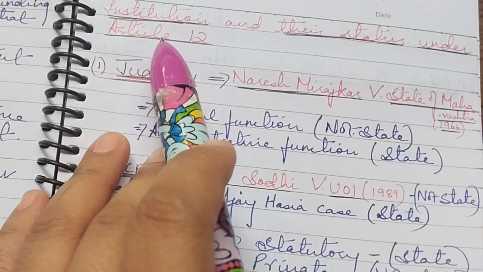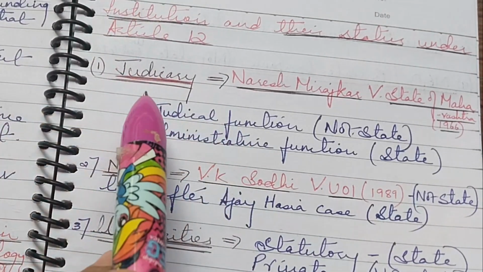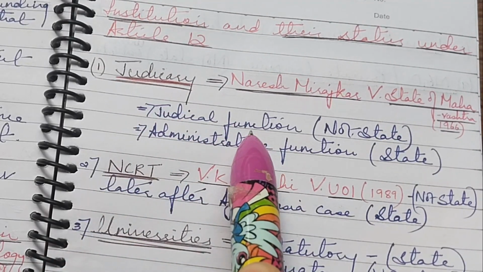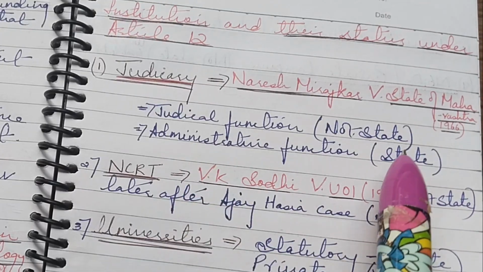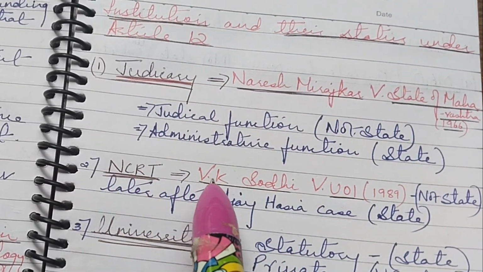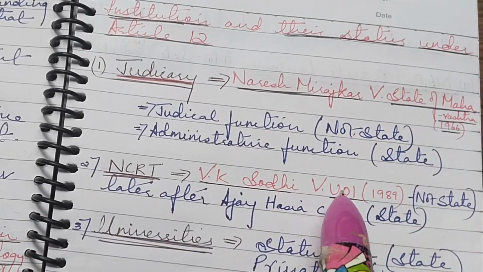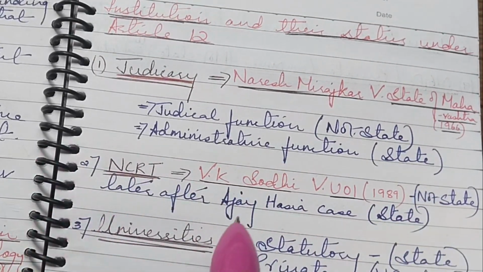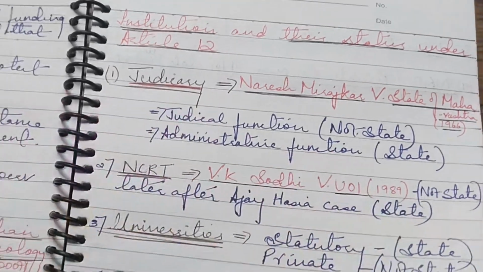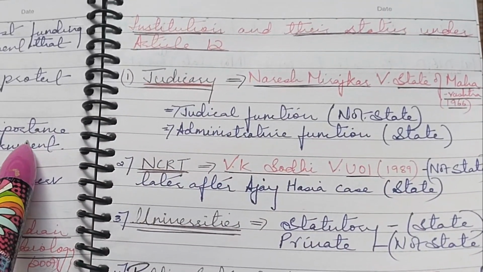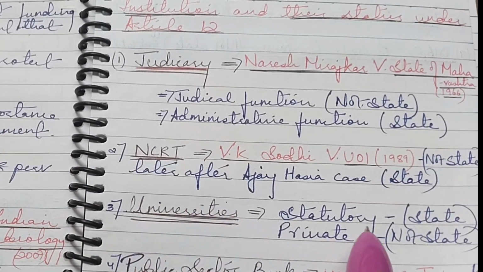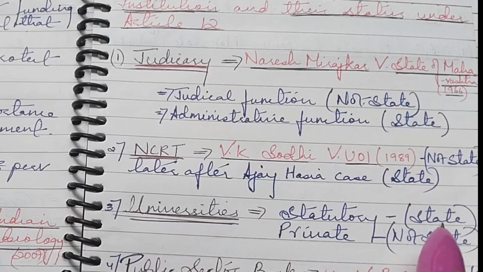I have provided the institutions and their status under Article 12. As I've already said, judiciary in judicial function is not treated as state, but in administrative function is treated as state. NCERT, under the case of VK Sodhi versus Union of India, was not treated as state, but later after the Ajay Hasia case, it is treated as state because the function of public importance is closely related to government. Even university, the same thing. If it's a statutory body, it is treated as state.